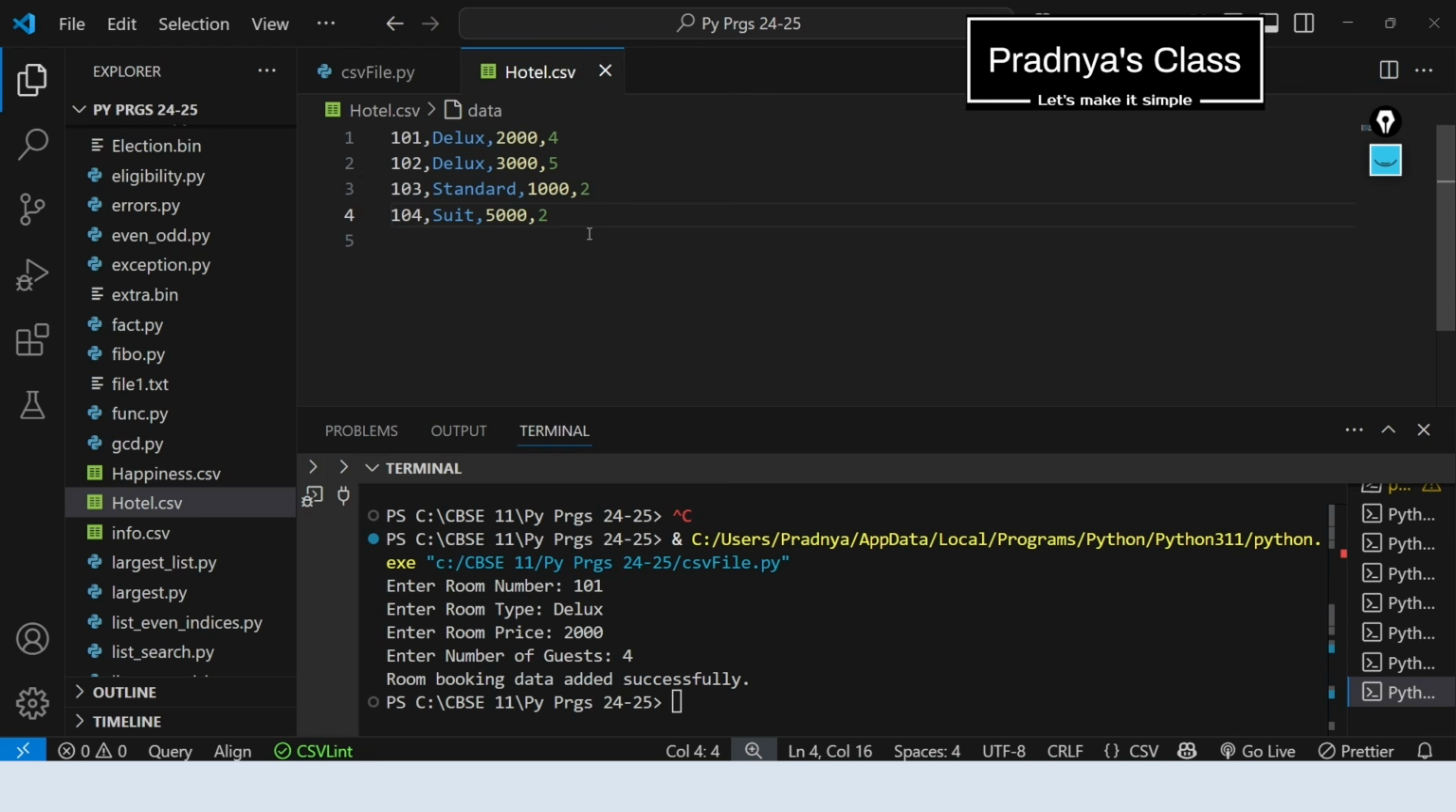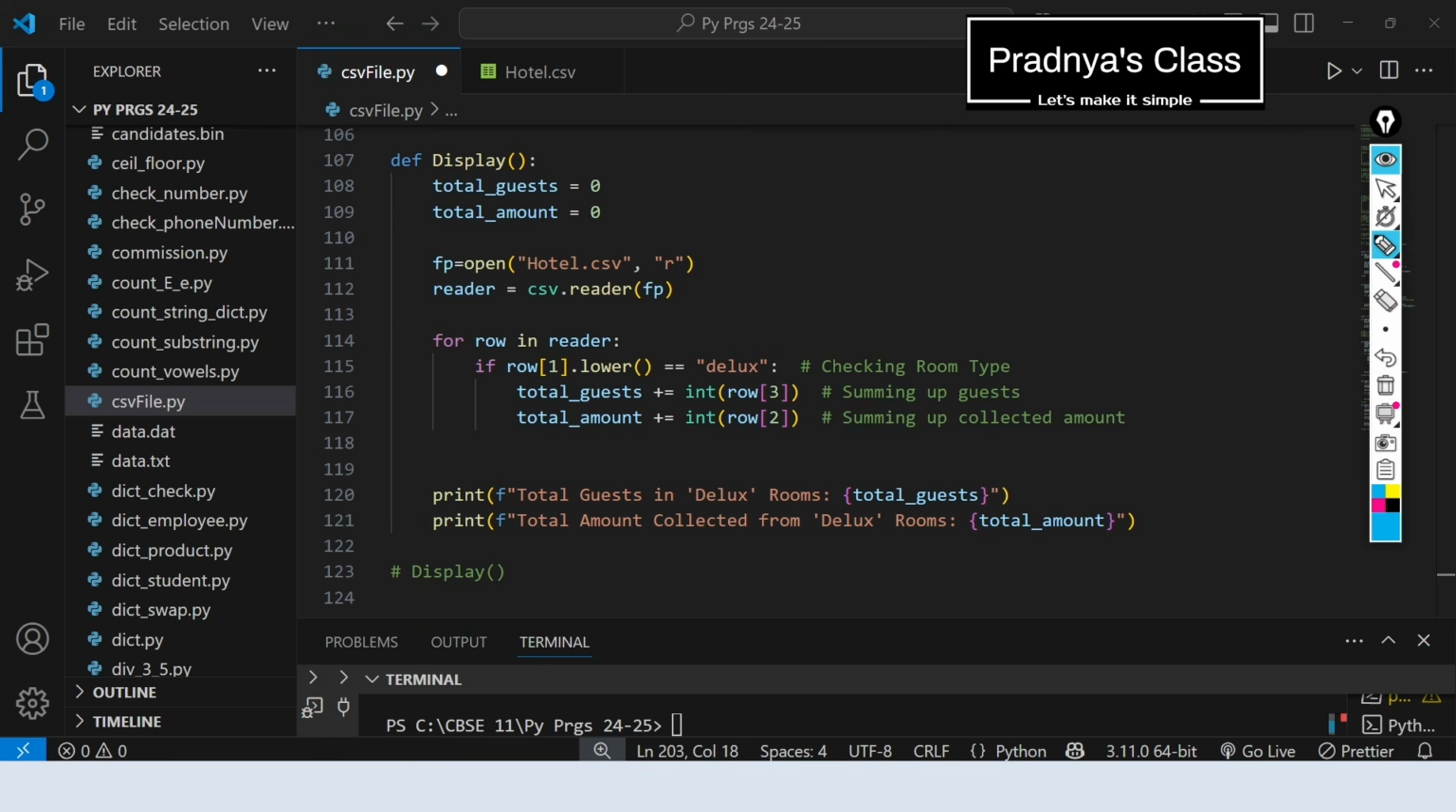Alright, we have added some more records to the hotel.csv file. You can directly type it here. Alright, it's time to understand the code. Here is the user defined function. We have to count total guests for the deluxe room as well as the total amount collected for the same. That's why we have initialized it to 0 in the beginning.